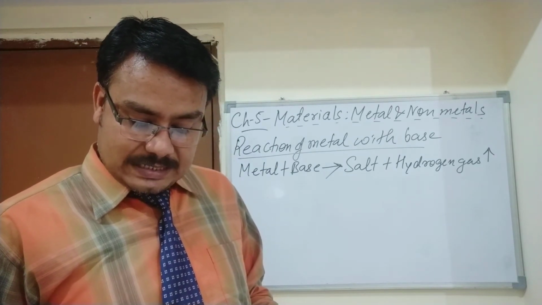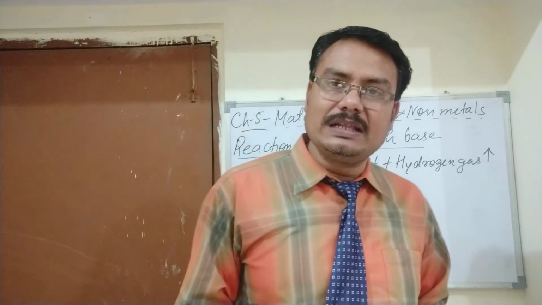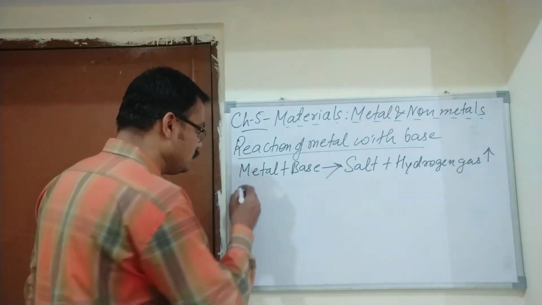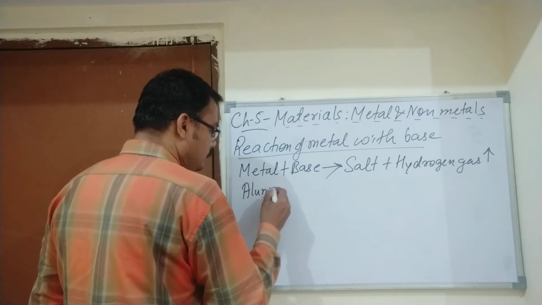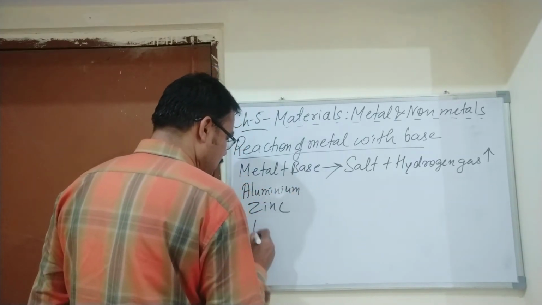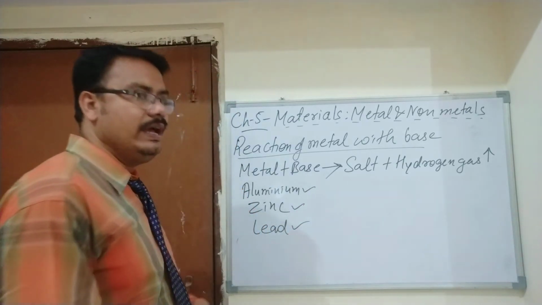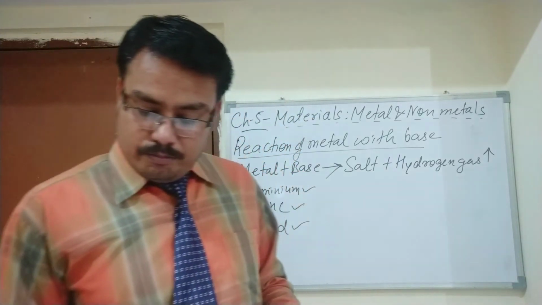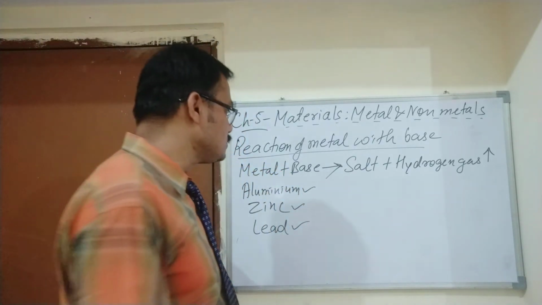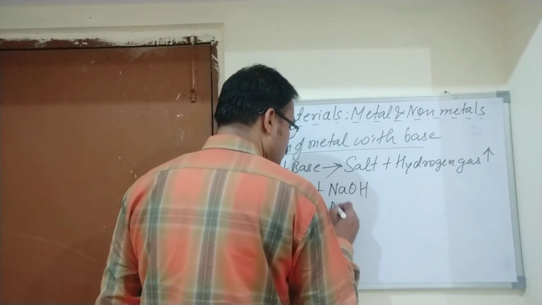Only some metals, such as aluminum, zinc and lead, react with strong bases, not all metals. They react with a strong base, not a weak base, such as sodium hydroxide.